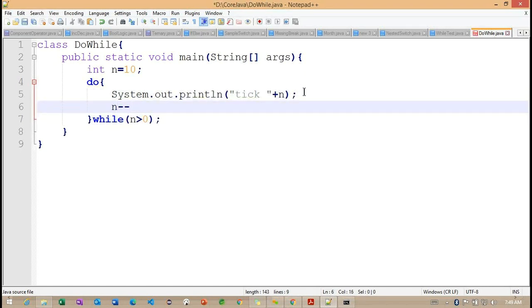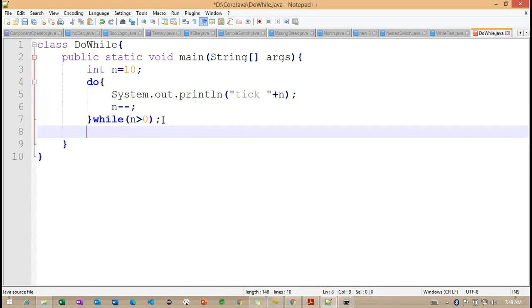Okay. So if I add this post decrement operator, the value is going to decrease for every iteration. Yes. Getting the point. So this is very important, we need to understand here. So what will happen if I decrease here?